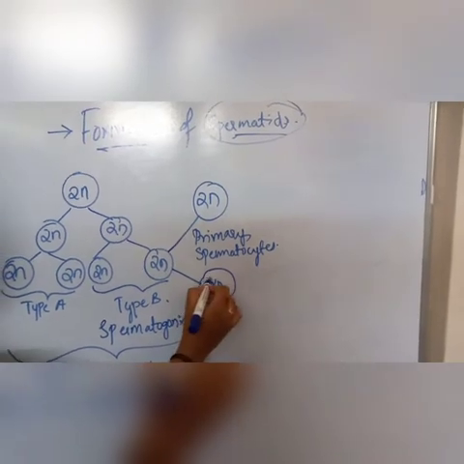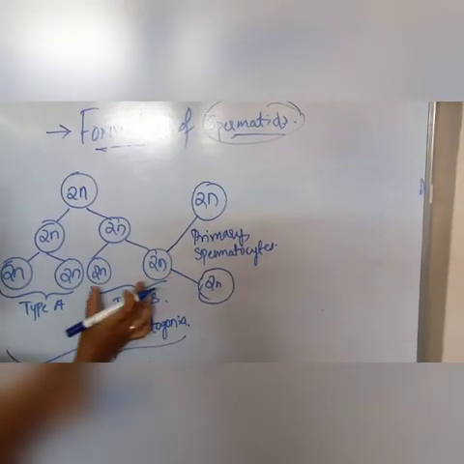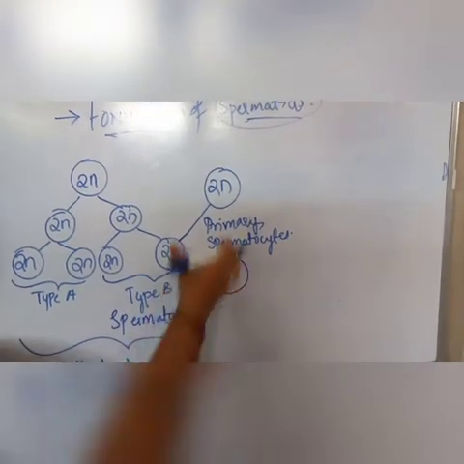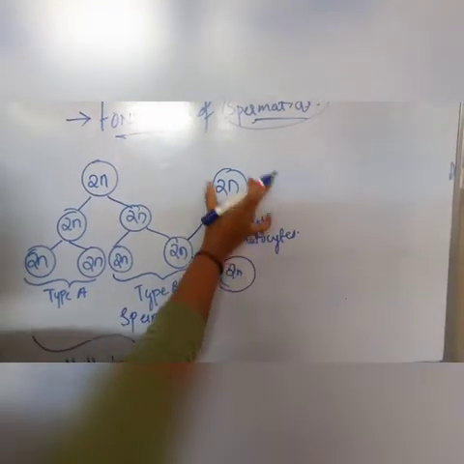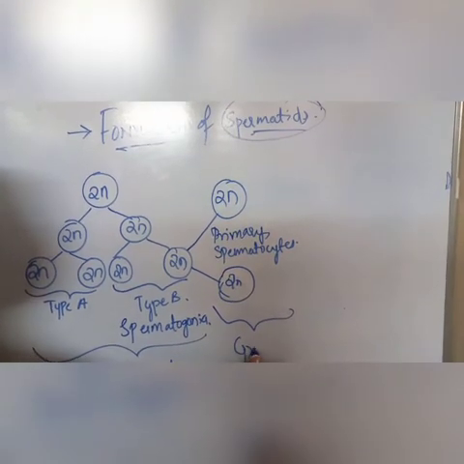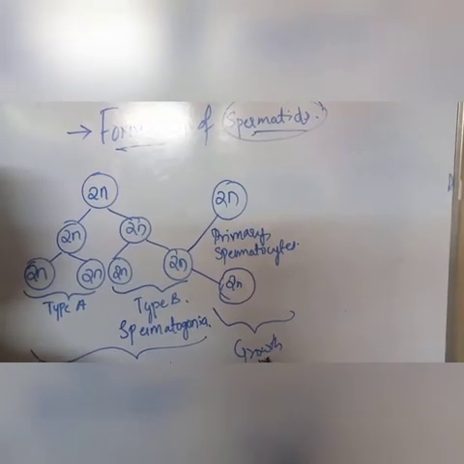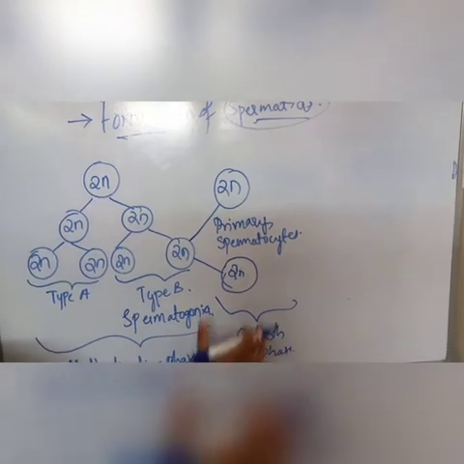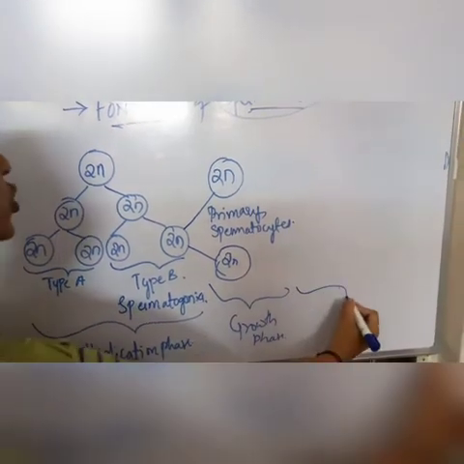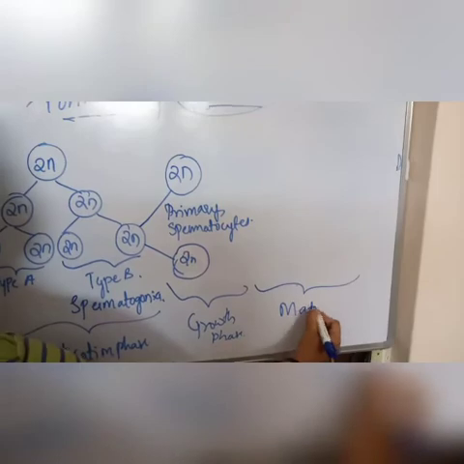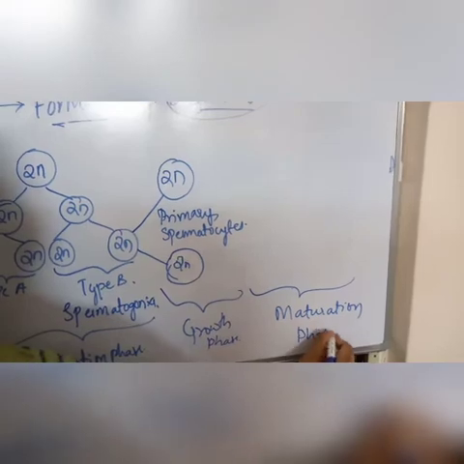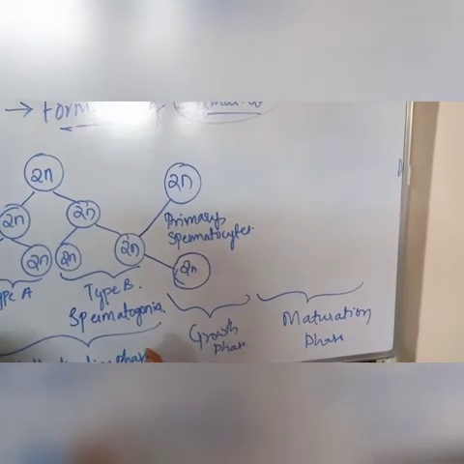Okay, in the growth phase there will be no division. These cells will increase in their size by deriving the nutrition from the cytoplasm. The resulting cell is known as the primary spermatocyte. This occurs in the growth phase. Okay. This primary spermatocyte undergoes the next phase, that is the maturation phase.